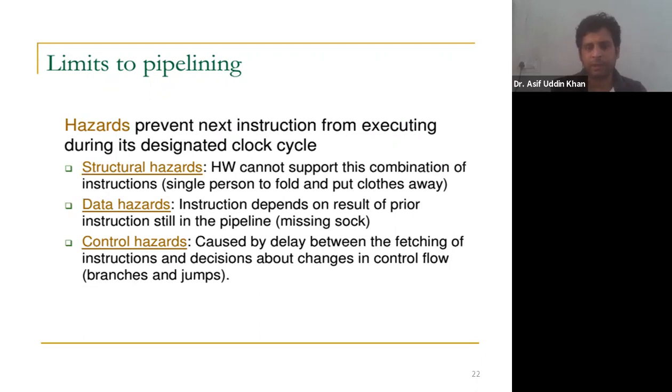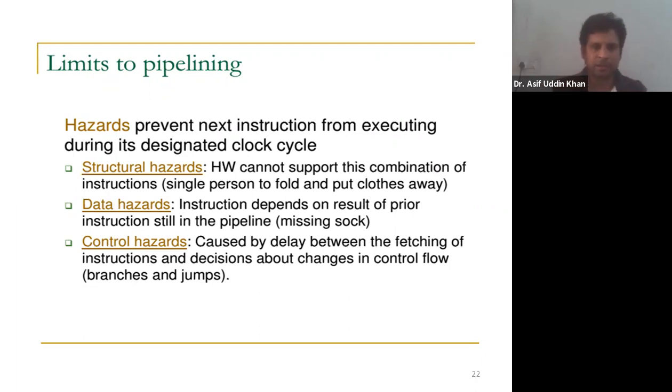So the conflict is there. If two or more instructions want to use the same hardware at the same time, then there is a conflict. So who will use the hardware? That's the problem. Then another problem occurs during branch instruction execution. So these are different scenarios of hazards. A hazard is a situation where the instruction cannot execute in its designated clock cycle.